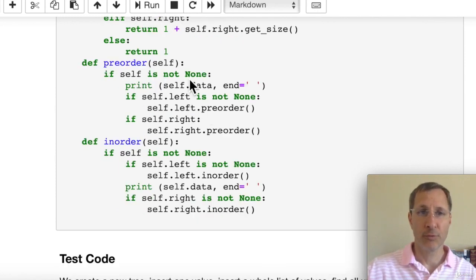The pre-order traversal checks first if the node that we're in is not none, and if it's not, then we'll print that data, and then we'll continue down the left subtree, calling the pre-order traversal function recursively until we reach a none node. And we'll continue down the right subtree recursively until we reach a none node. The in-order traversal is not a whole lot different, and you can see what's different between these two is that in the in-order traversal, we have the print statement between those two subtrees. And here the print statement in pre-order is before we descend down the two subtrees. So that's really the key difference between pre-order and in-order traversals.